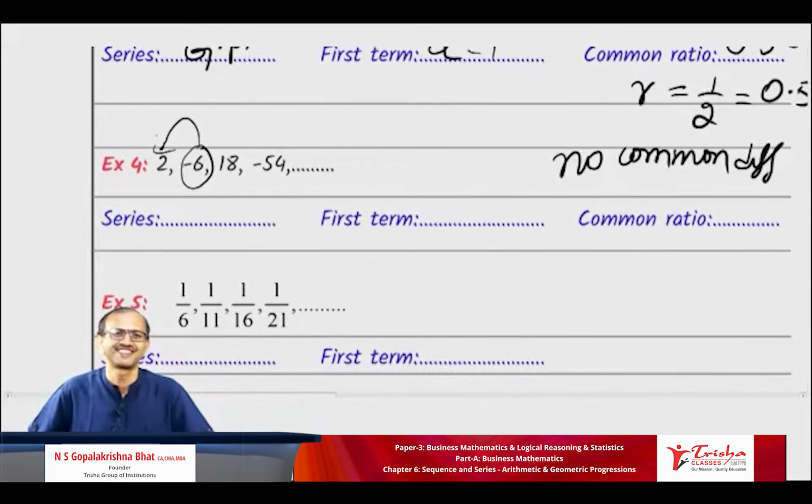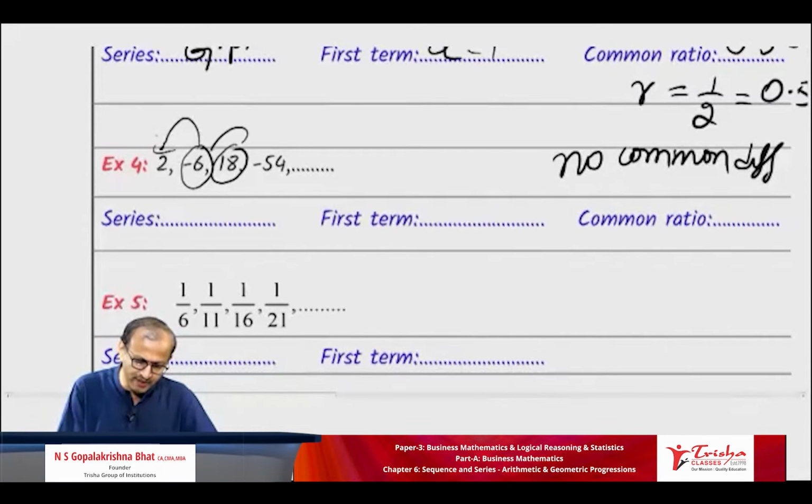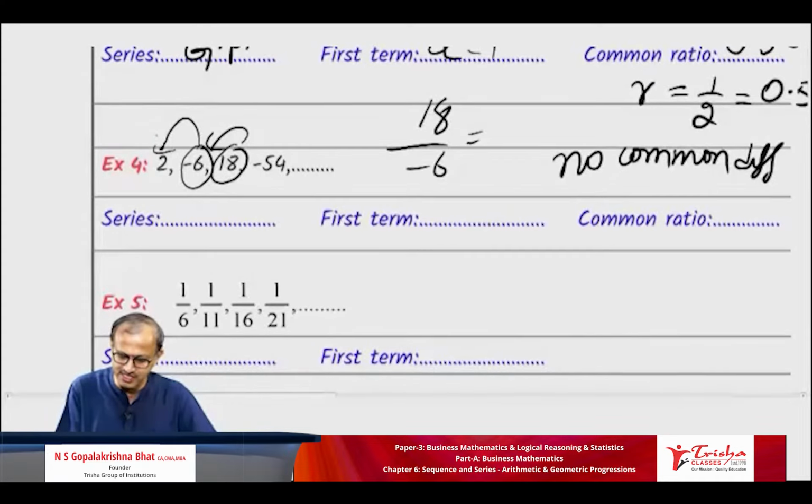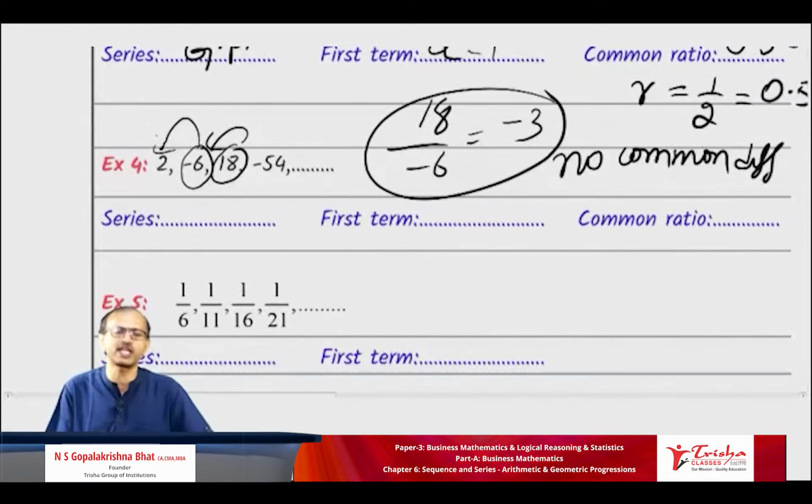Minus 6 divided by 2. You need a calculator for that? It is 6 by 2 is 3, so minus 3. Very good. All of you do 18 divided by minus 6. Plus by minus is minus, so it is still minus 3. You will get minus 3 every time as the same ratio, not the difference.